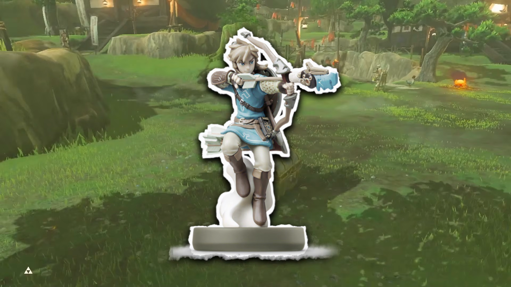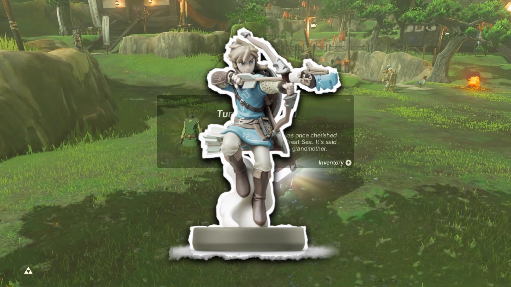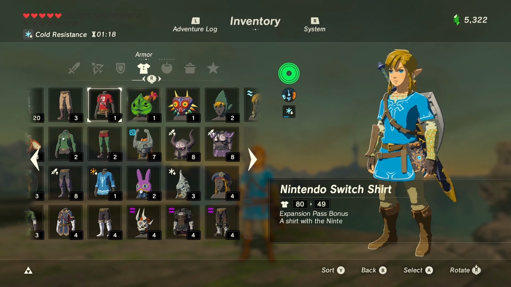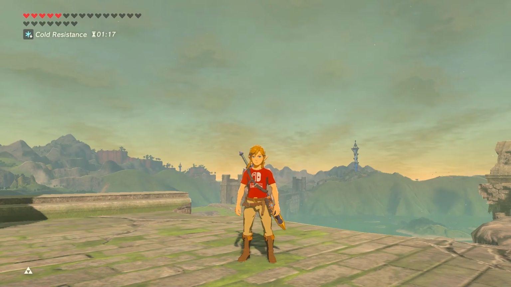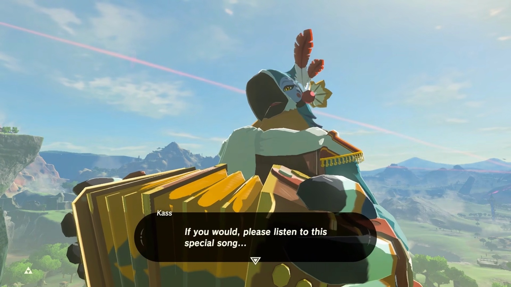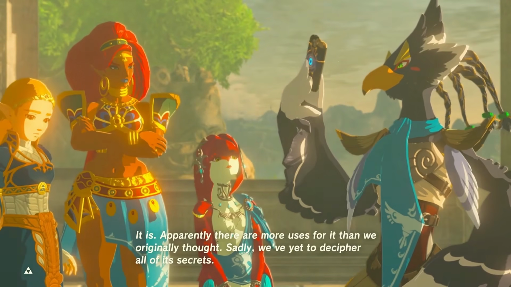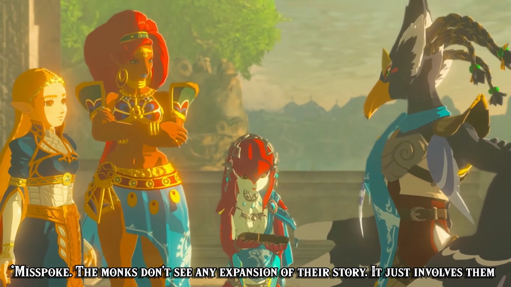Items from amiibo cannot be considered canon since amiibo are something that exists outside of the universe of Zelda. Not all of the DLC is canon either. Just look at the Nintendo Switch shirt, a DLC item that you can get in Breath of the Wild for Link to wear. The only DLC we can say for certain is canon is the Champion's Ballad, a story DLC that expands on both the champions and the Sheikah monks who foresaw the future and built the shrines to aid Link.